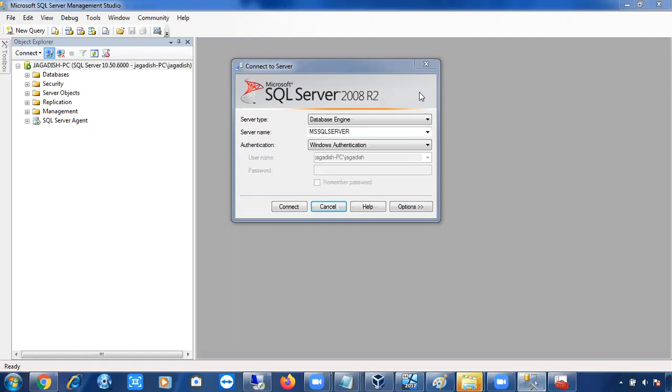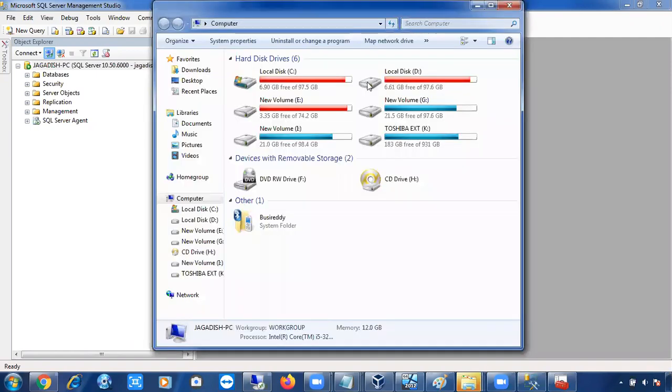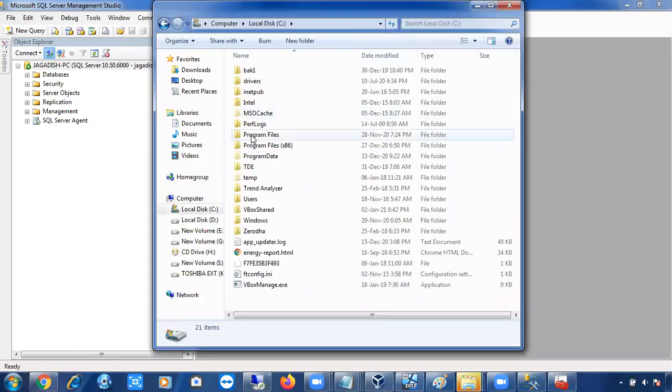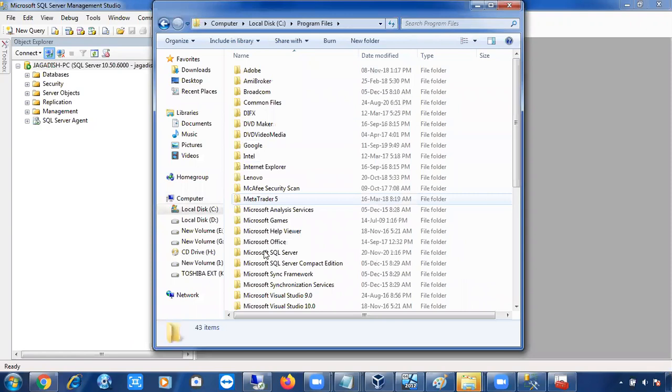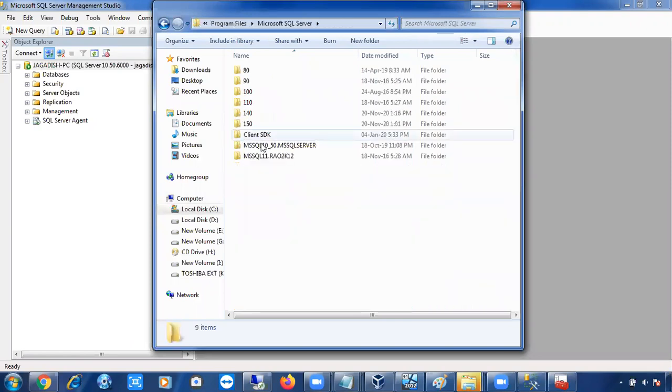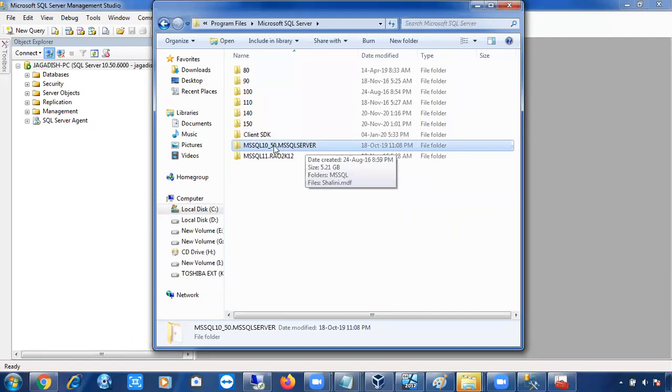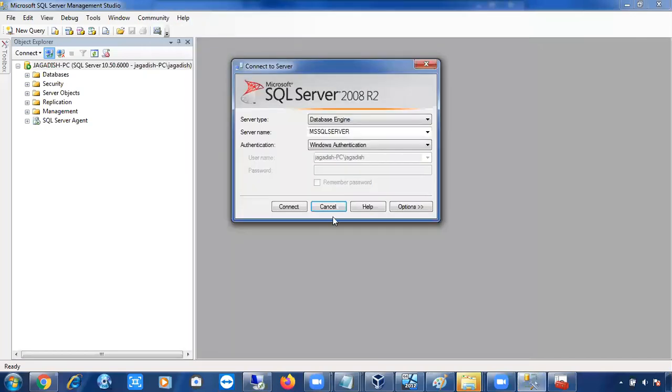Fine. So only while connecting to the SQL Server, you have to give the instance computer name, but the services and folders for the default instance will be named MS SQL Server. If you want to see folders also, see Program Files, Microsoft SQL Server, instance root directory. I'll tell you again after installation. If you see here, MS SQL Server, it won't show the computer name. MS SQL 10_50 means 2008 R2 dot MS SQL Server. So all the folders and services will be created with the name MS SQL Server.